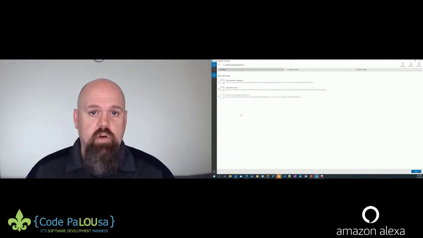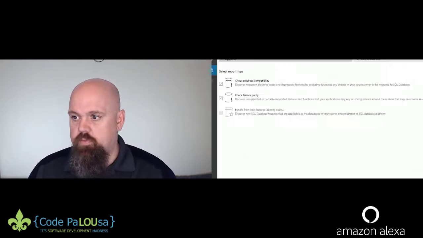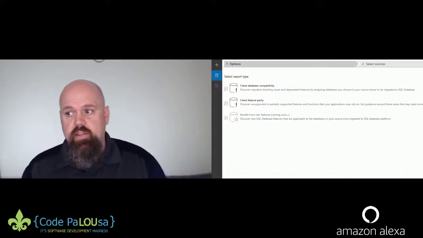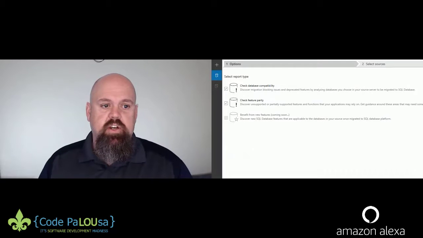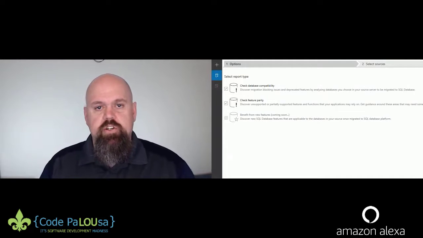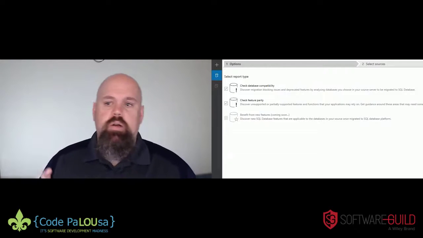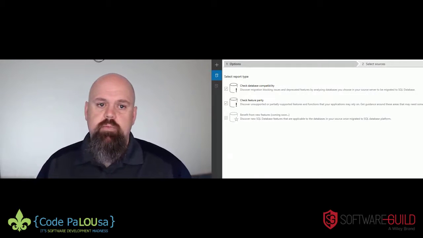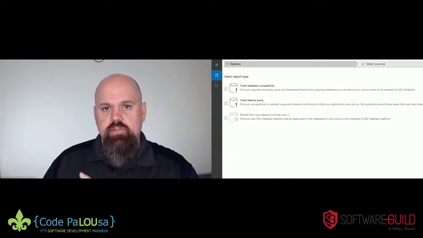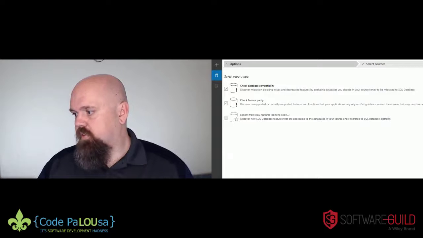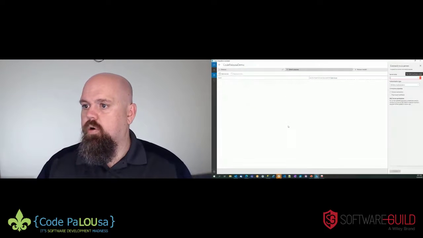And so now I've created the project. We can see that the report type is going to check a couple of things. As I mentioned, it's going to check the feature parity and then the database compatibility, making sure that you don't have something strange in your database structure or code that might not work, if you're using in-memory or FILESTREAM, or you're doing something else that's kind of an edge case scenario. It'll check those things and make sure that everything's cool. We're going to click next.